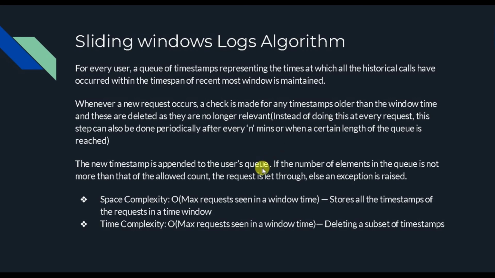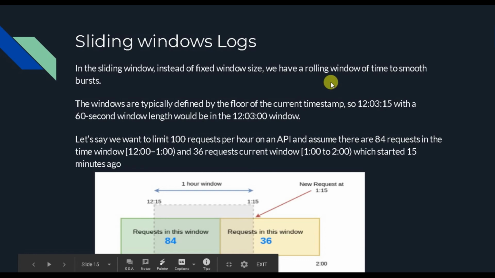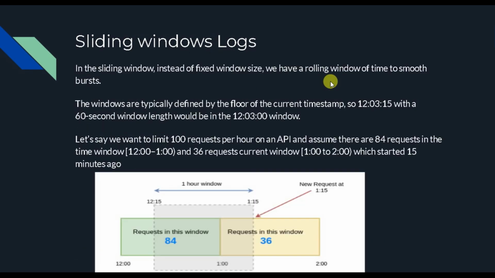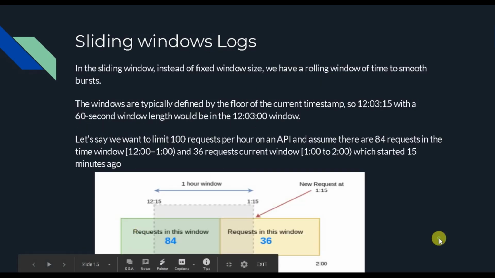The new timestamp is appended to the queue, and the number of elements in the queue must not be more than the allowed count. The timestamps we have filtered out, the previous ones which we do not require, are deleted, and the current one is put in the queue based on the condition. If the number of elements in the list is more than what is allowed in the queue, then we reject the request and raise an exception. Let me show you with the first example, and then we will come to the space and time complexity.